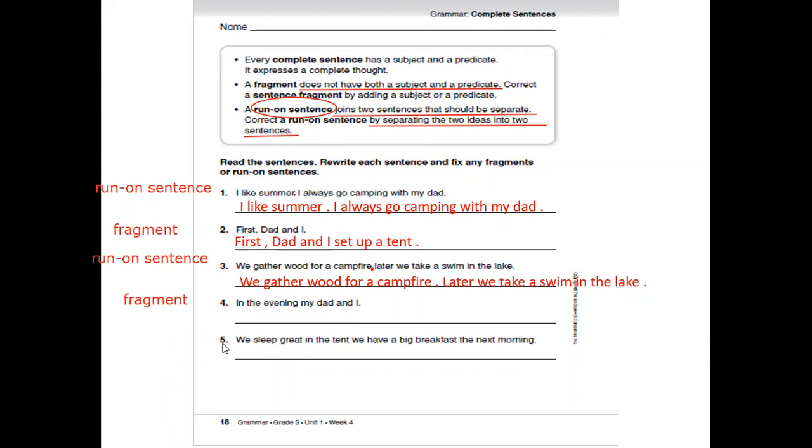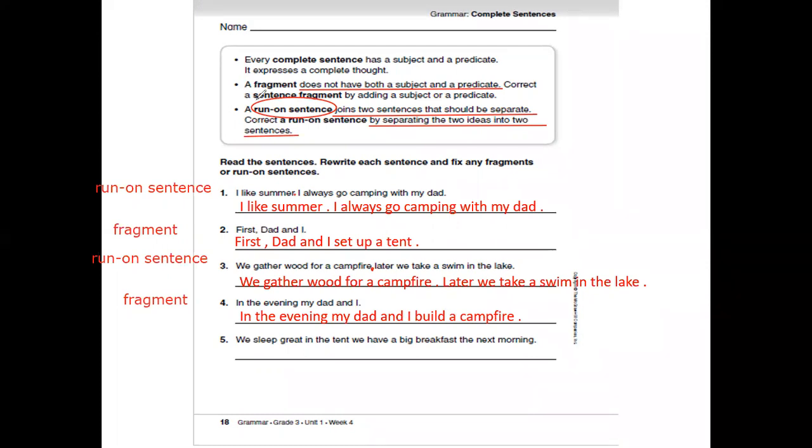I wrote here, in the evening, my dad and I built a campfire. We sleep great in the tent. We have a big breakfast the next morning.